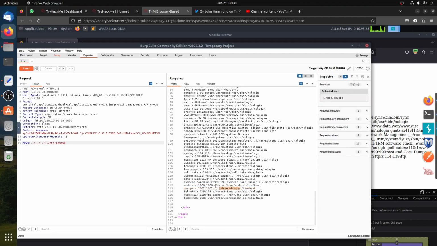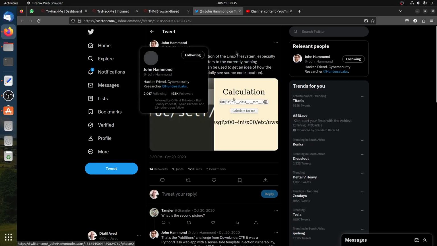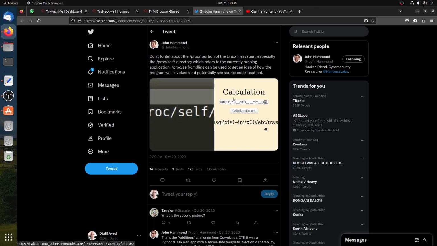It's in their home directory. And then the hint of the command will lead you. Basically, it's like the process in Linux. And one tweet of John Hammond, because this room is similar to that: don't forget about the proc portion of the Linux file system, especially the proc self directory, which refers to the currently running application, and proc self cmdline can be used to get an idea how the program was invoked and potentially see the source code location.